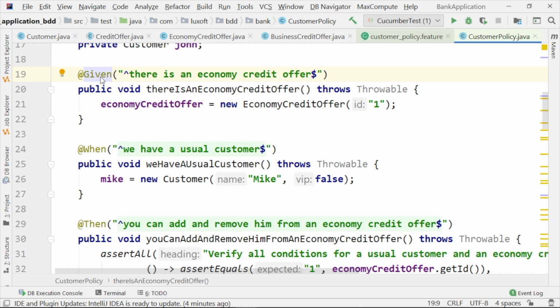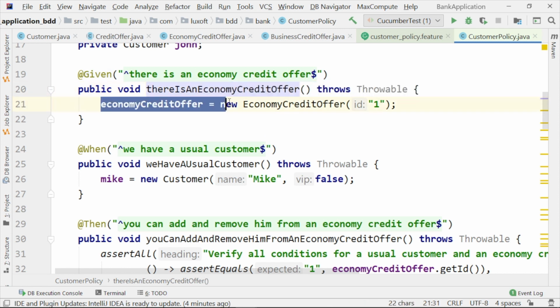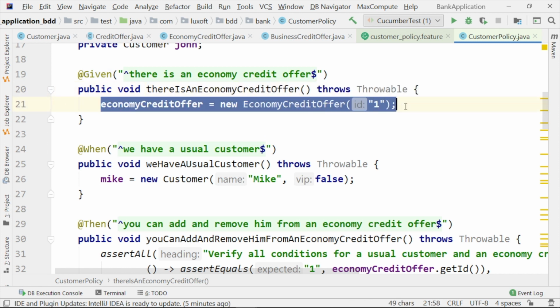So you read here, given there is an economy credit offer, and you will translate what it means that we have an economy credit offer. We initialize this economy credit offer with the help of the constructor.